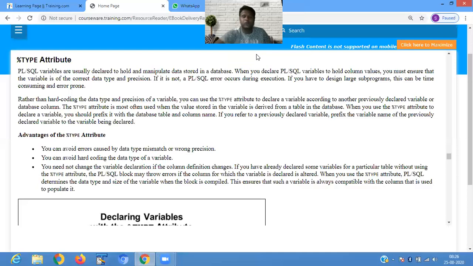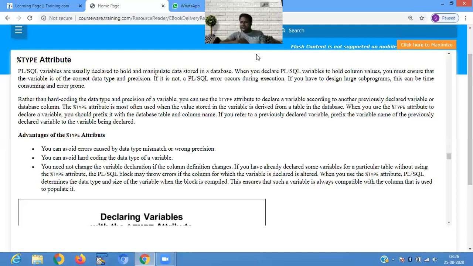Then you cannot store the value, as you defined the PLSQL variable as varchar. Now I define the PLSQL variable employee ID as a number. Then it will retrieve the employee ID value and store it in the e underscore id variable in the PLSQL.